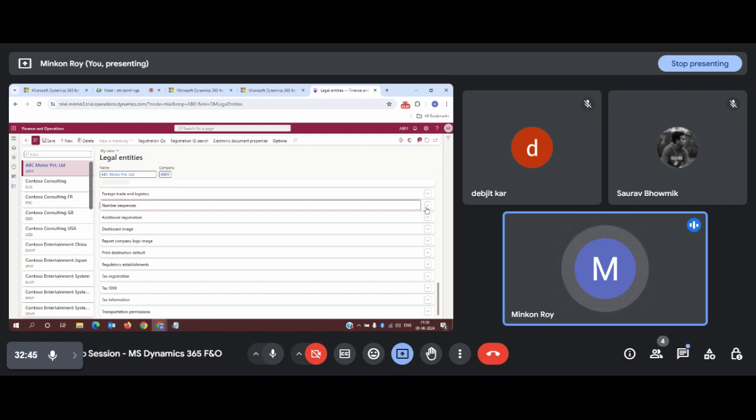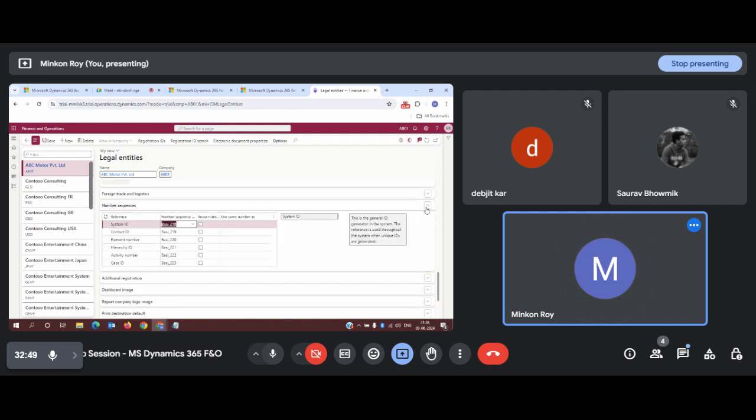Number sequence, again, is a very important part of the process. We need to create some number sequences, meaning you need to provide some kind of additional identity number for any kind of transaction or for any master record you will be creating. Since I have already created a number sequence for this legal entity, you can see a few of the number sequence lists available here, which are responsible only for this particular legal entity.